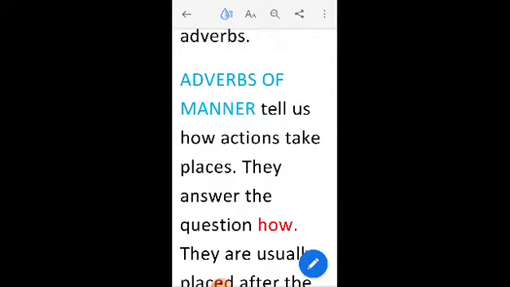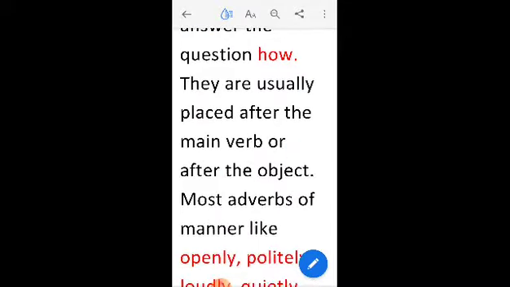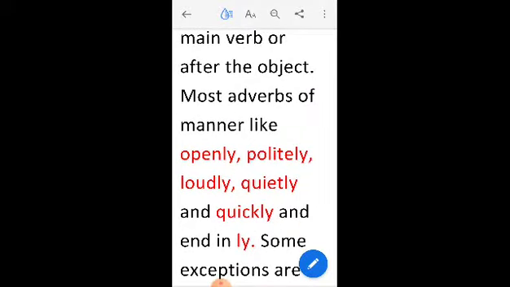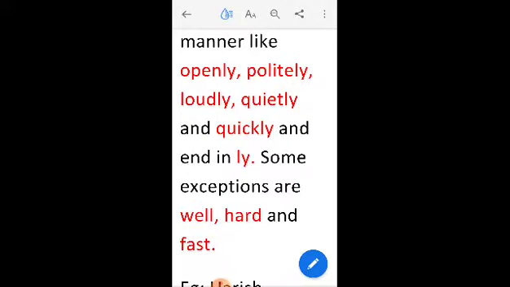It tells us how actions take place. They answer the question how. They are usually placed after the main verb or after the object. Most adverbs of manner like openly, politely, loudly, quietly and quickly end in ly. There are some exceptions and these are well, hard and fast. They do not end with ly but still they are adverbs of manner.